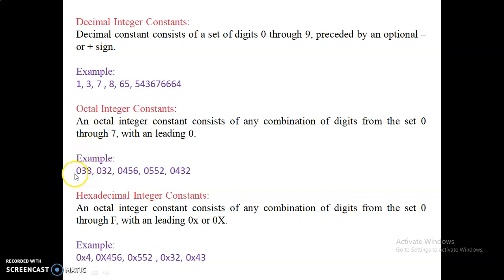Here 38 leaded with 0, 32 with 0, this is 0 here, this is 0 here. These are all the examples of the octal integer constants. And then the hexadecimal integer constant. Here it is. Mistakenly I wrote this as octal, but this is hexadecimal.